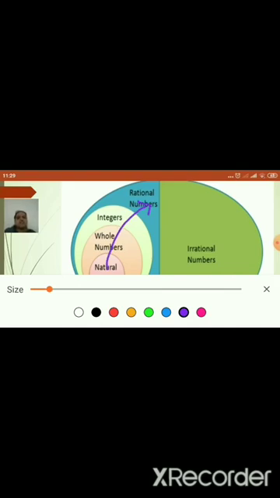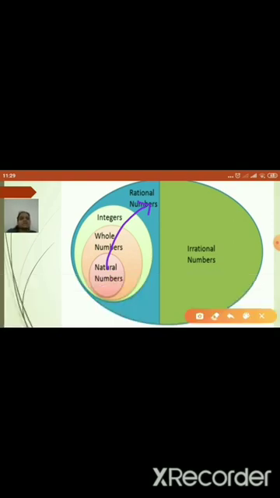So, for example, all natural numbers are whole numbers, all whole numbers are rational numbers, all integers are rational numbers, like this way. Smaller group to the bigger group, the statement is always true. Now see the second group of numbers, which is nothing but irrational numbers.